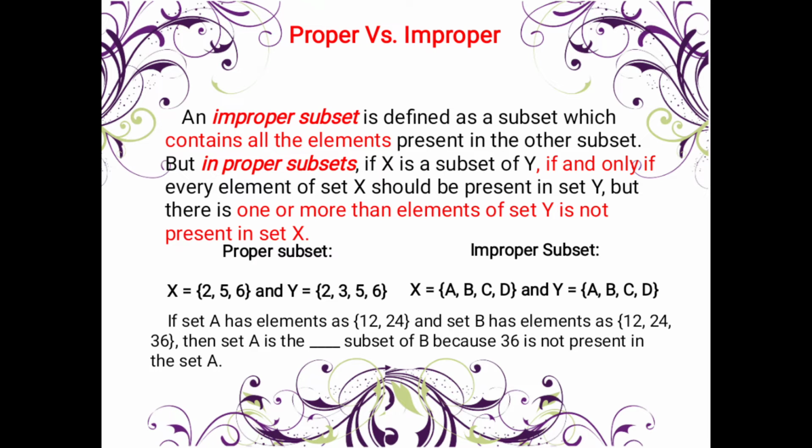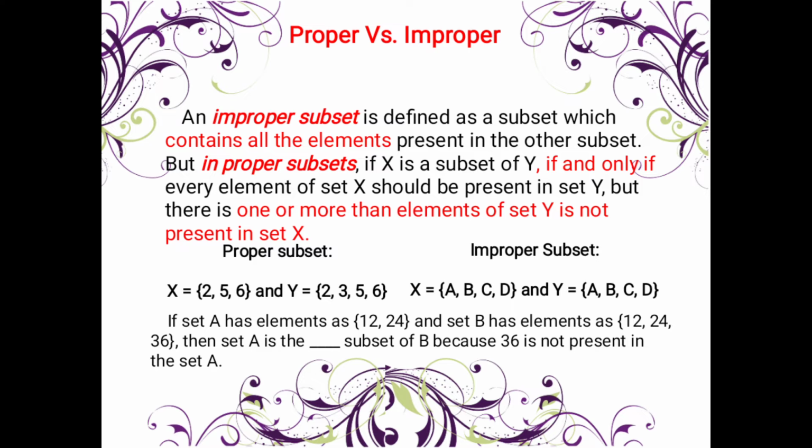Since one is absent, number 3, we can say that this is a proper subset. But an improper subset is easy to locate because they should be the same. If one is missing, like X is ABD and Y is ABCD, that is an example of a proper subset.